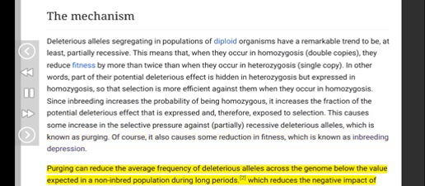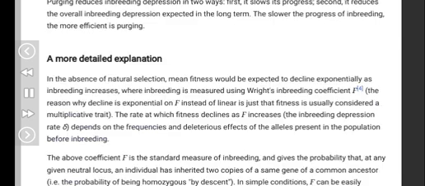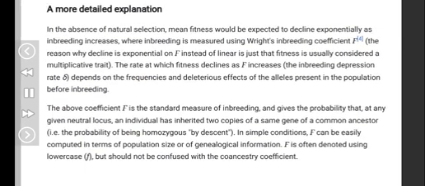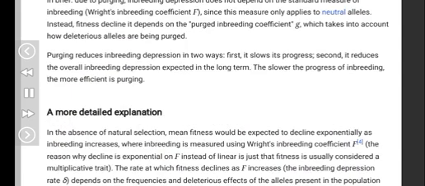Purging can reduce the average frequency of deleterious alleles across the genome below the value expected in a non-inbred population during long periods. 2. Which reduces the negative impact of inbreeding on fitness. If inbreeding is due just to random mating in a finite population, due to purging the mean fitness declines less than would be expected just from inbreeding, and, after some initial decline, it can even rebound up to almost its value before inbreeding. Another consequence is the reduction of the so-called inbreeding load. This means that, after purging, further inbreeding is expected to be less harmful.